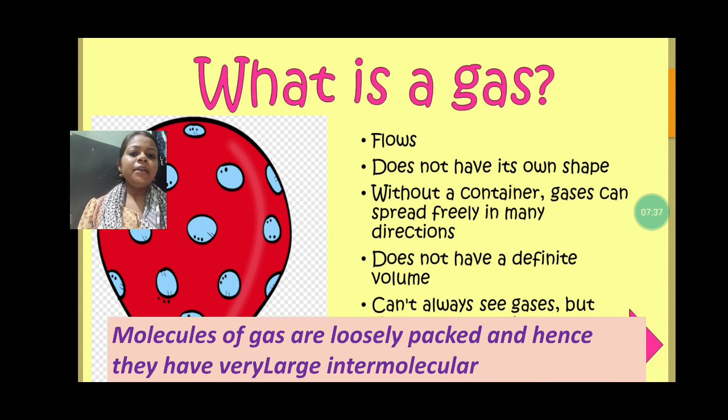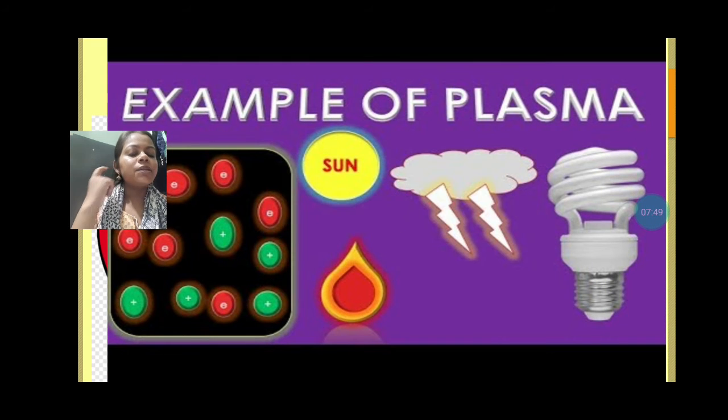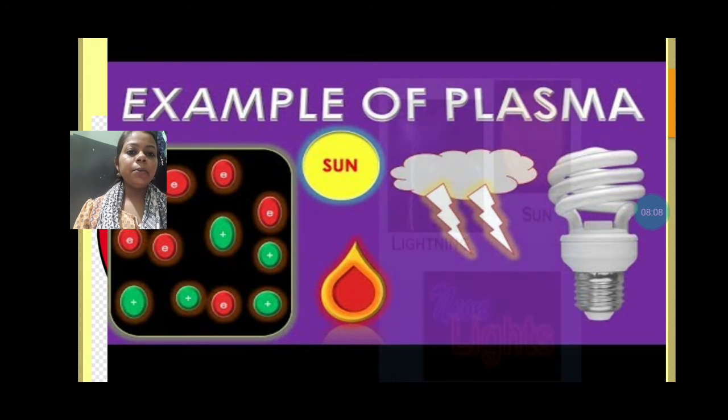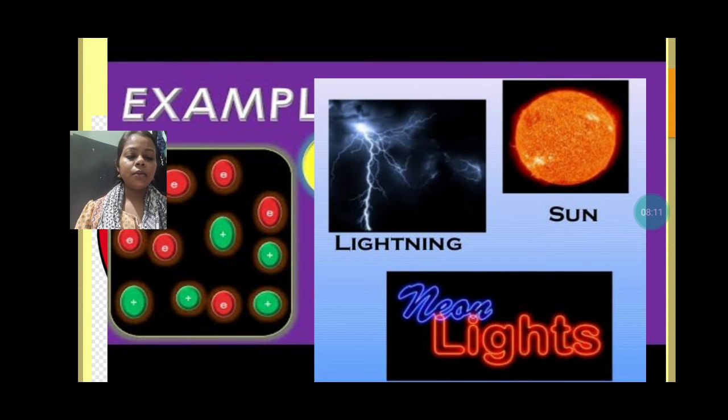Next, molecules of gas are loosely packed and hence they have very large intermolecular spaces. Next, the example of plasma. Till now, we were discussing that the states of matter are only three: solid, liquid, and gas. But one more state is present, which is plasma. This is present in very, very extremely hot things like the sun, lightning, and CFL bulbs. In all these things, where the temperature is very, very high, this plasma state of matter exists.